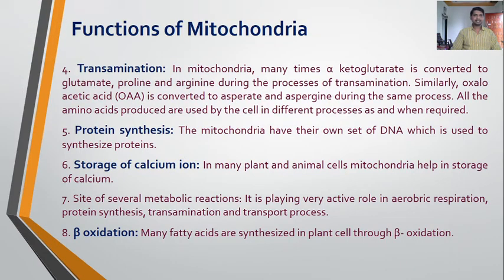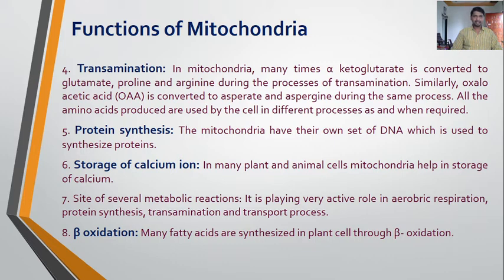Next is the transamination. In mitochondria, alpha ketoglutarate is converted to glutamate, proline and arginine during the process of transamination. Proline and arginine are amino acids. So the production of amino acids takes place in the mitochondria.